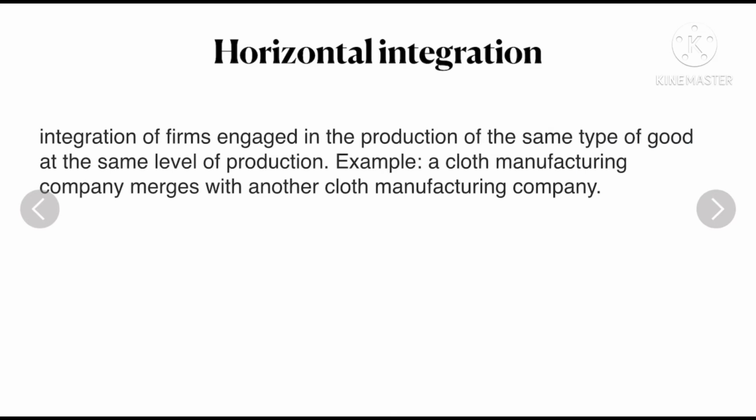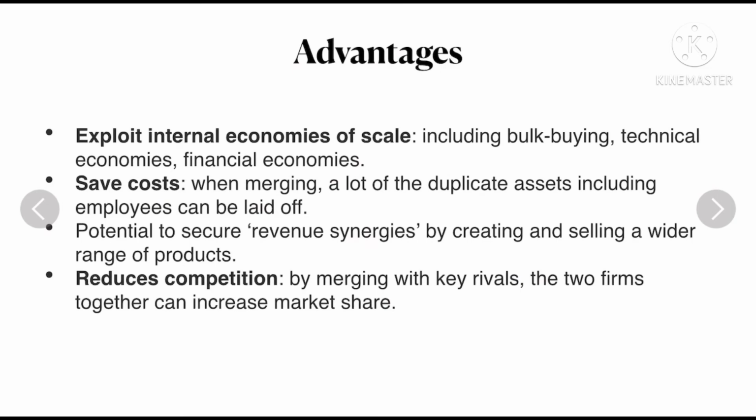So horizontal integration is when firms in the same level of production join together. So it could be a cloth manufacturing company merges with another cloth manufacturing company. So it is in the same type of level of production. The advantages of this is that it'll exploit internal economies of scale, so they will be able to do bulk buying, technical economies, financial economies, they will benefit from this.